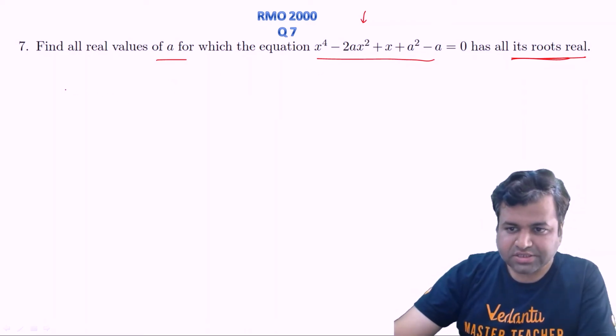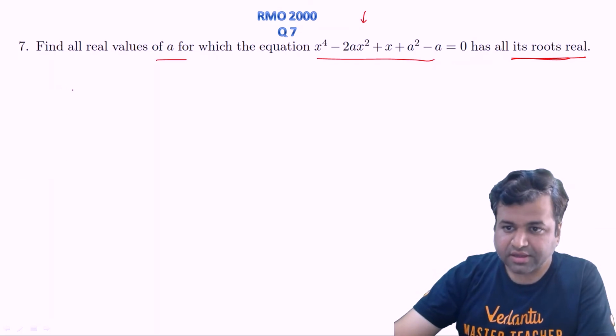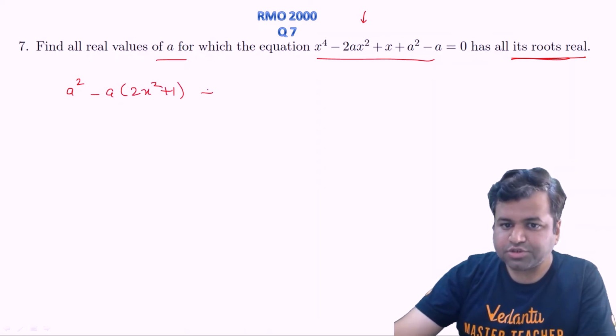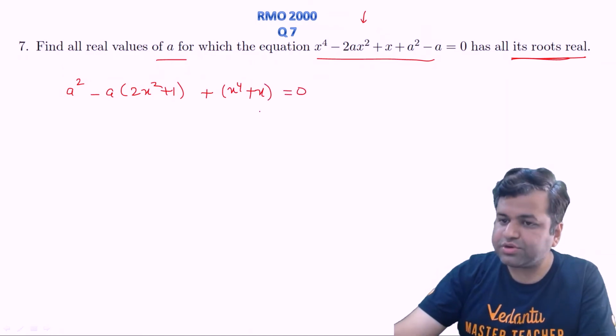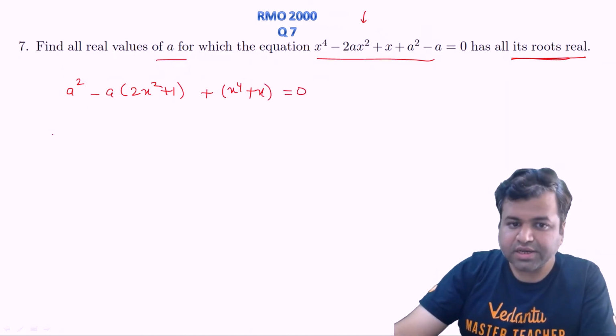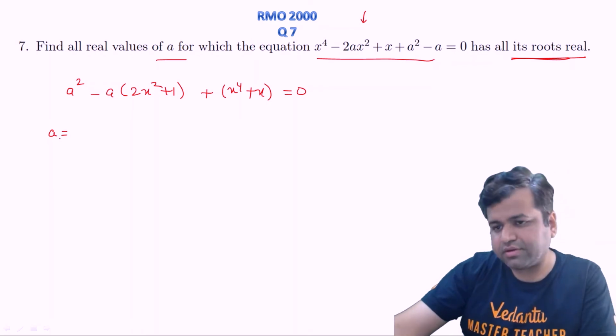All right, so let's consider it as a quadratic in a. So let's separate out the terms. a square minus a times (2x square plus 1), and what should be the constant? It should be x power 4 plus x, that is equal to 0, right? Now since this is a quadratic in a, let's calculate a using the quadratic formula.